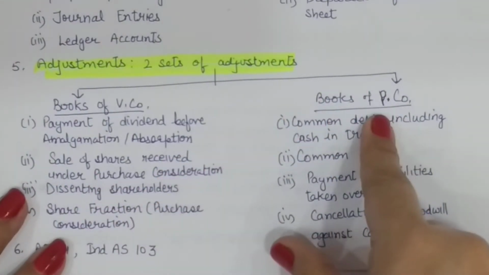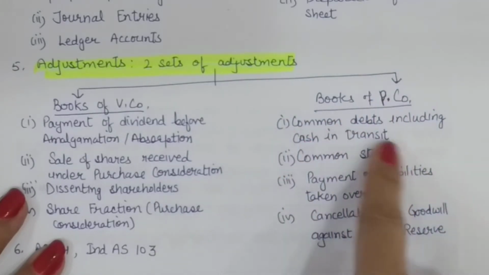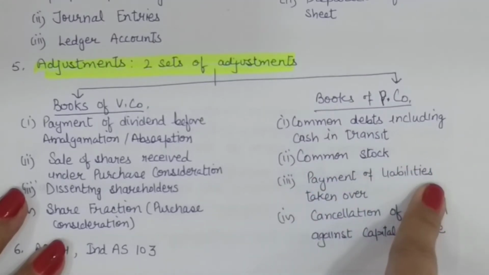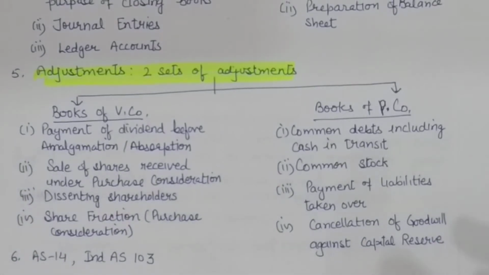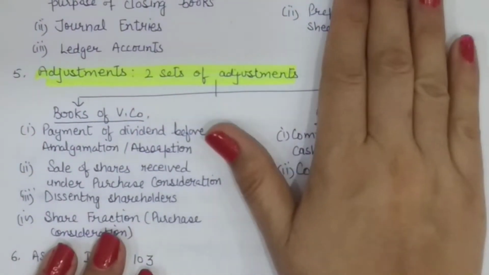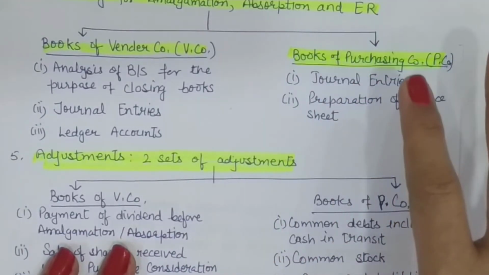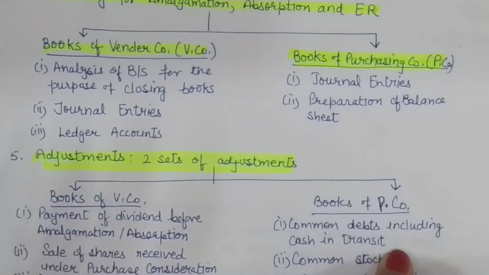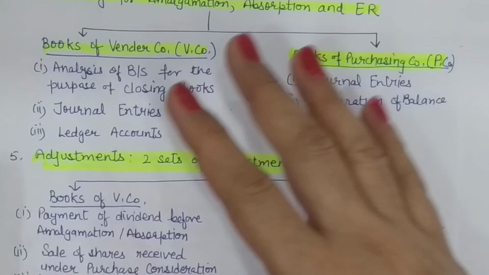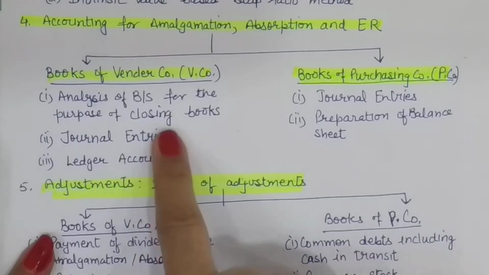On the other hand, in the books of purchasing company, we will be studying the accounting for common debts, common stock, payment of liabilities taken over, and cancellation of goodwill and capital reserve. Now, this is something which will be happening alongside the journal entries. So, these adjustments we will be studying along with the entries because accounting for purchasing companies is relatively a simpler task because we have to pass a few entries for purchase of business and then for these adjustments. But for vendor company, the accounts involved will be quite a lot. So, we will be studying these adjustments once we know the basic procedure.